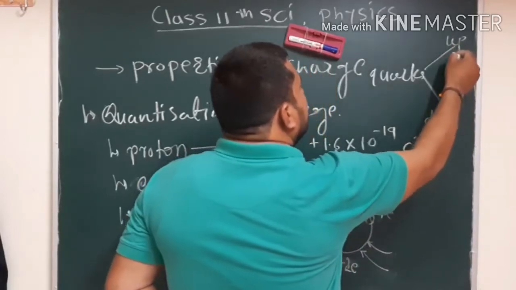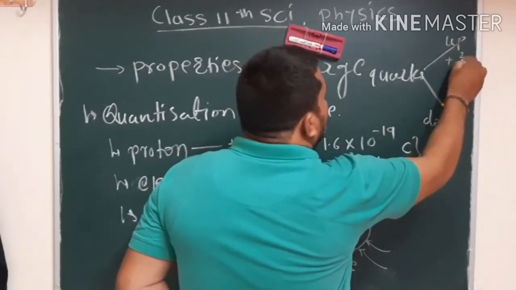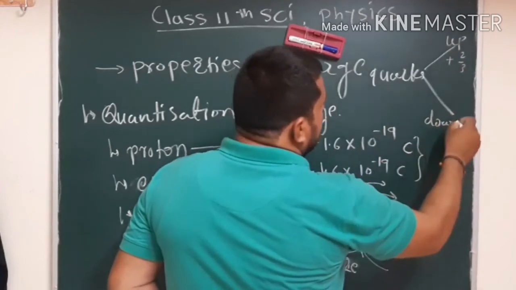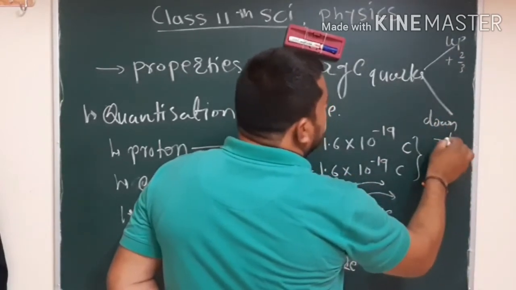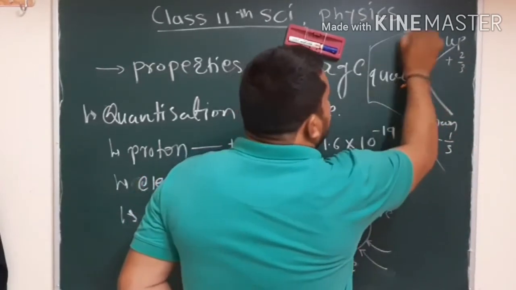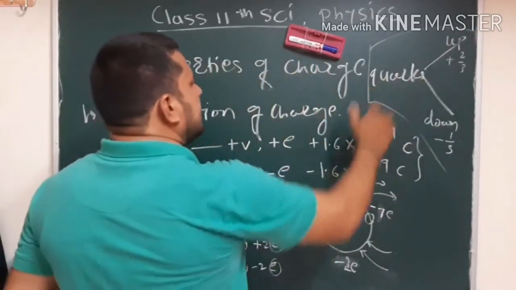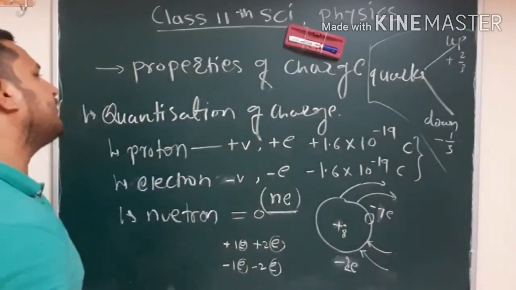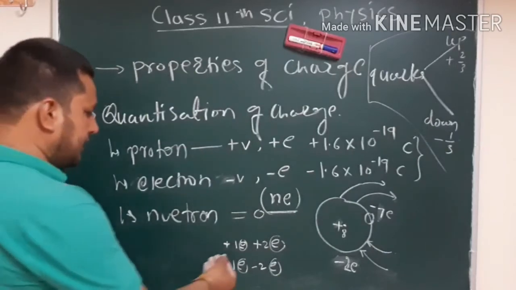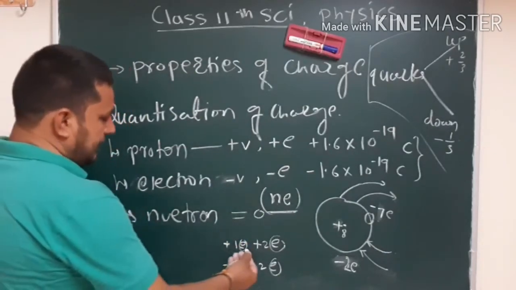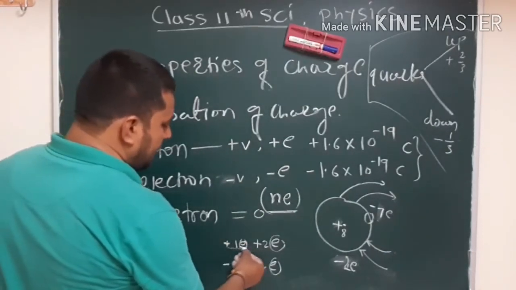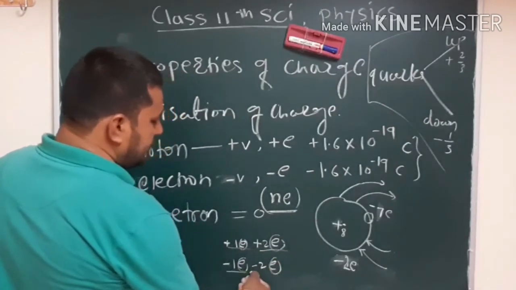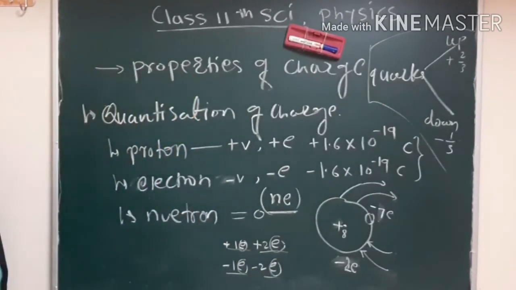The value of up is plus 2 by 3, and the down is minus 1 by 3. But this is very small, so it's not a considerable quantity of charge. That's why we deal with the integral property of net charge, and we consider only 1e, 2e, minus 1e, or minus 2e. Such kinds of charges are considered.